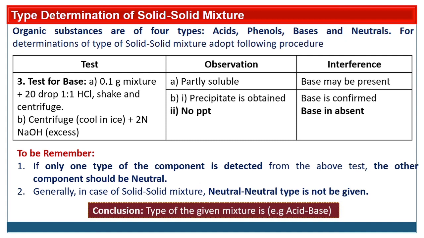At the end you have to write the conclusion. Type of the given mixture is acid base. So you have to write according to the sequence acid base. You should not write base and acid. You have to follow this sequence: acid base, acid phenol, phenol base, phenol neutral or base neutral. Like this you have to write. First alphabet must be capital.